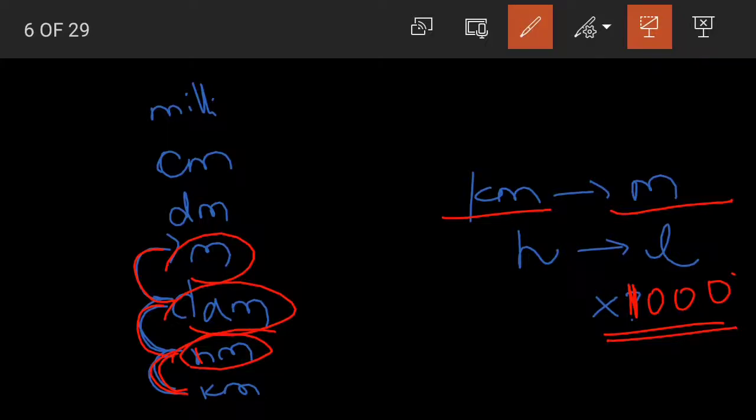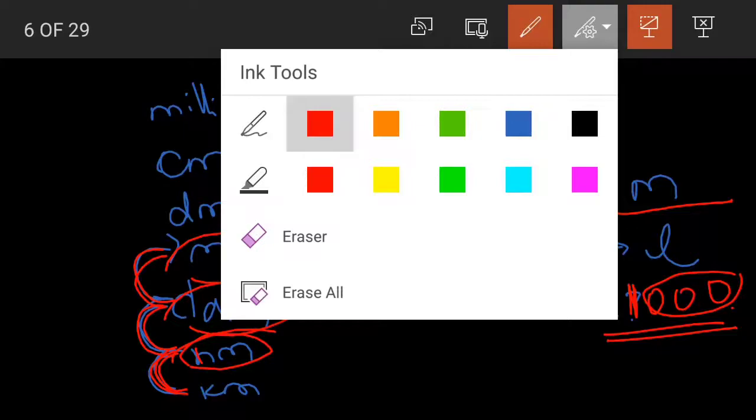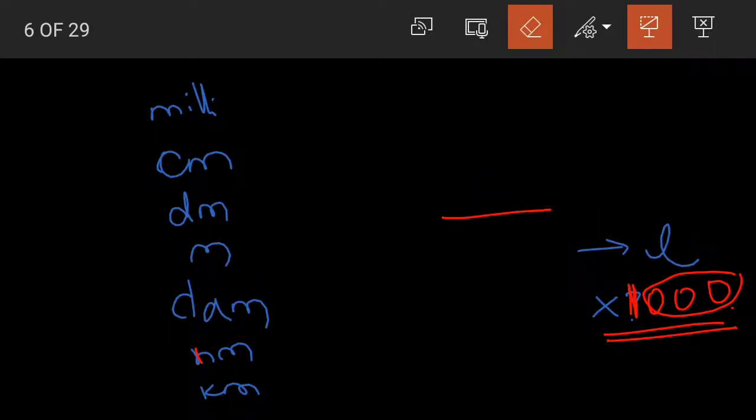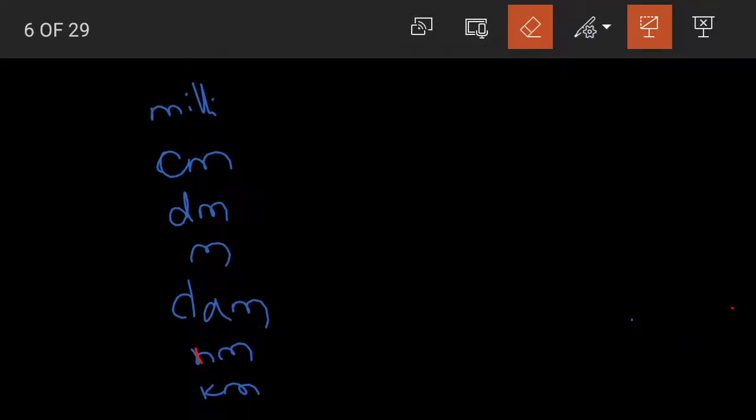How did this 1000 come? The number of zeros is determined by the number of jumps between the units. Understood? Let us take another example also. We will understand this carefully because this is a very important topic, children. You must be clear about how to convert the different units of measurement.